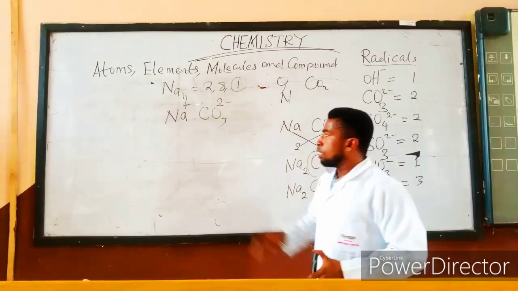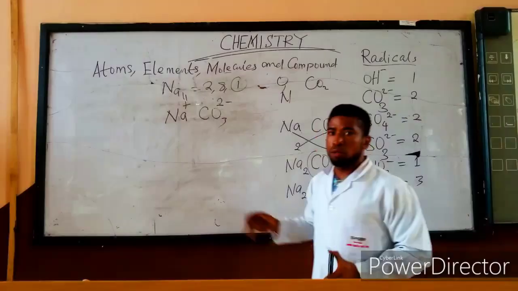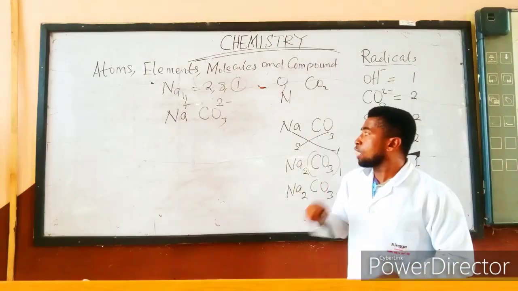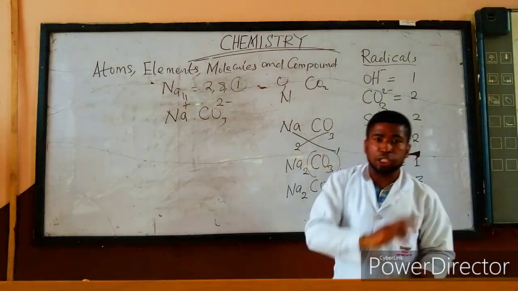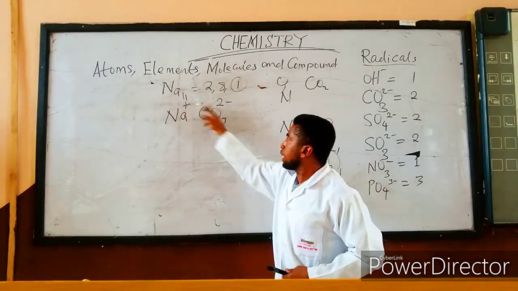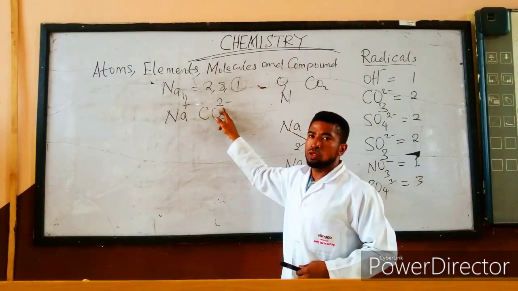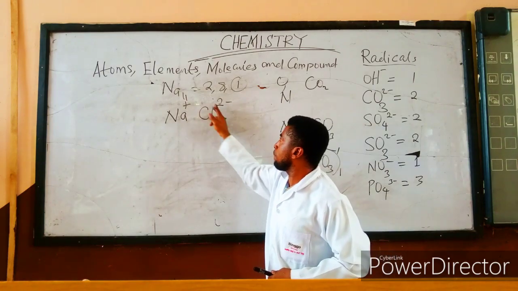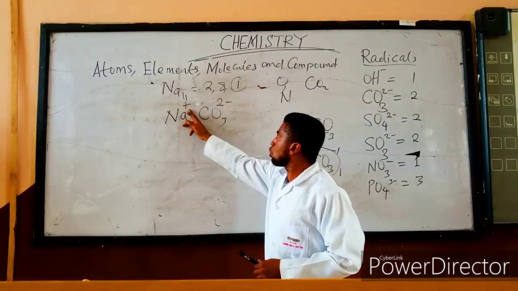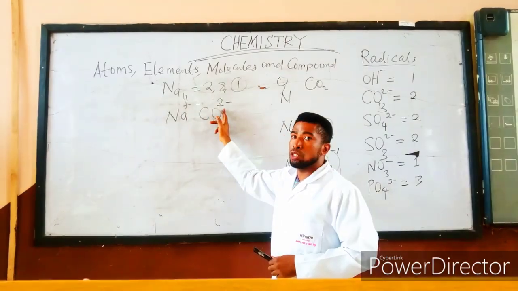Now, this is a salt, sodium trioxocarbonate, and it must be neutral. And for it to be neutral, all the charges must cancel out. Now, I have plus here, and I have 2 minus here. So for me to cancel this plus and minus to have a neutral charge, I will need 2 sodium to be able to cancel this 2 minus.